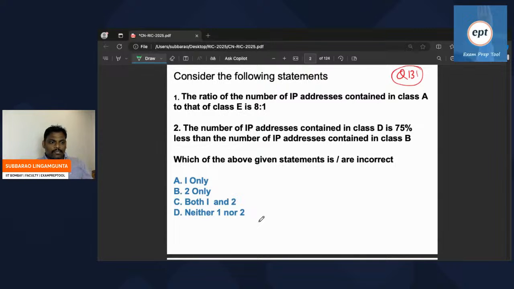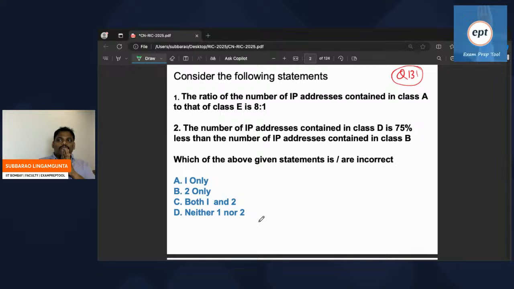Can you say what the answer of this is? Let's see how many people will give the answer.